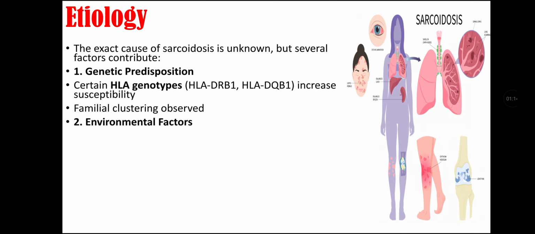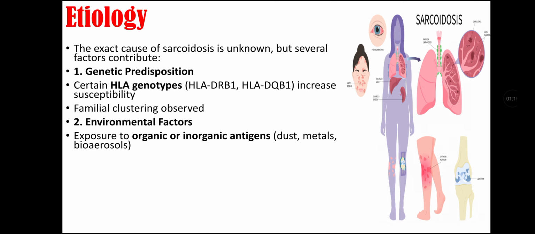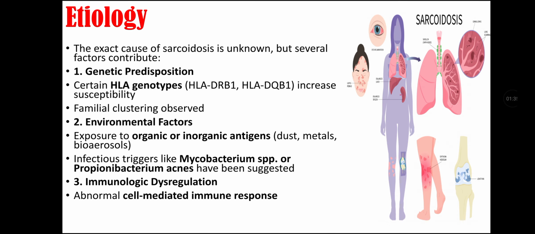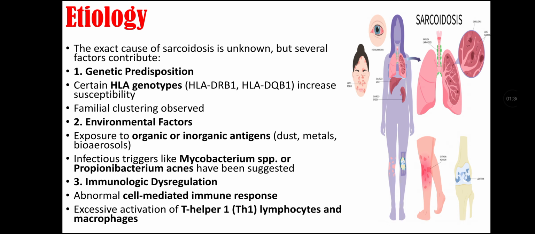Second, there are environmental factors that may contribute, as exposure to organic and inorganic antigens and infectious triggers like Mycobacterium species or Propionibacterium acnes have been suggested as a cause or risk factor for sarcoidosis. Third etiological factor is immunological dysregulation, as abnormal cell-mediated immune response and excessive activation of T helper 1 lymphocytes and macrophages can contribute to sarcoidosis.